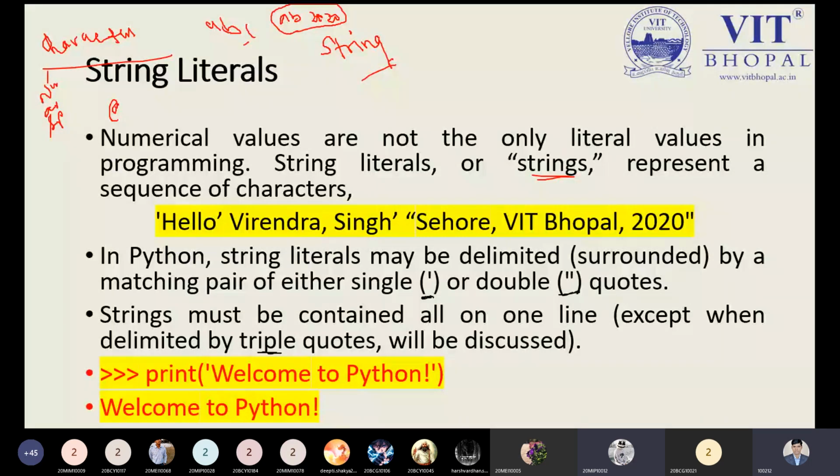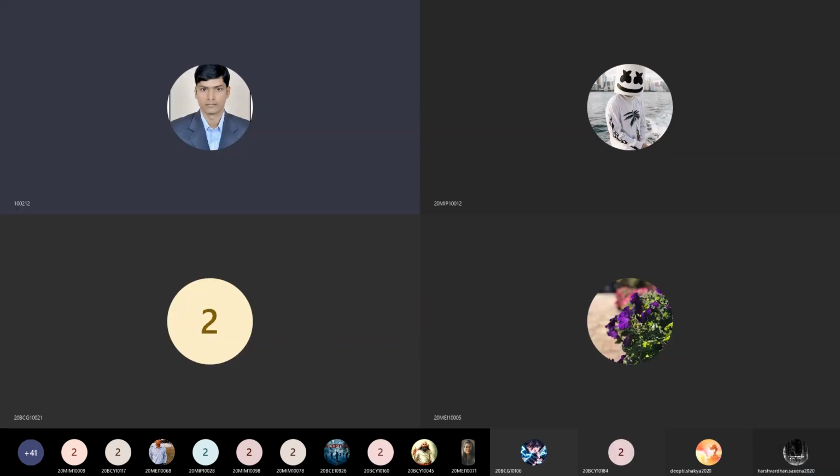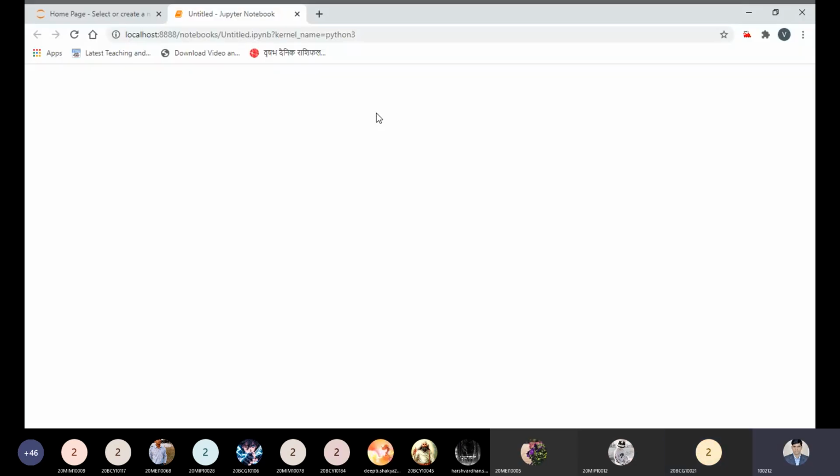Okay. This time I am showing my example over the Jupyter notebook, and we will follow Jupyter notebook, so we will learn properly. We can also follow Spyder. You can also follow Spyder, but while learning, if you have any doubt, you can ask me.